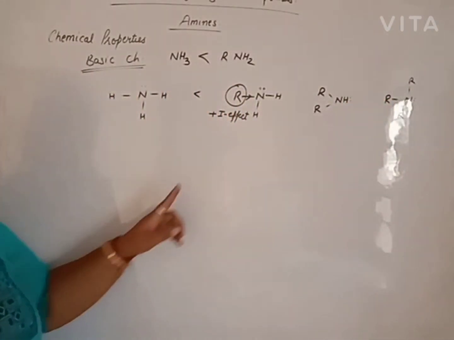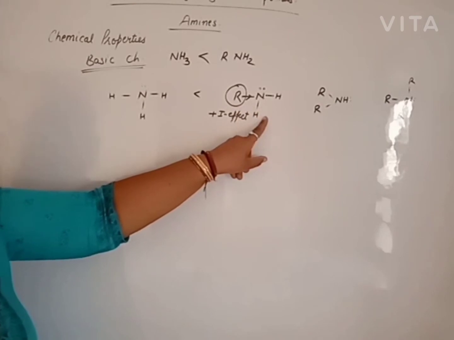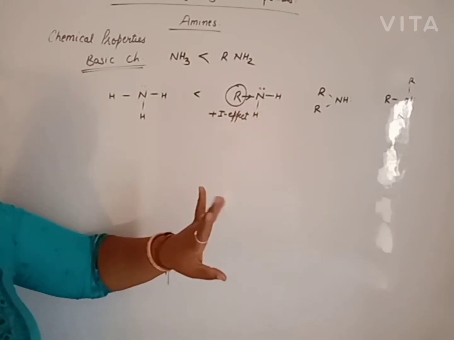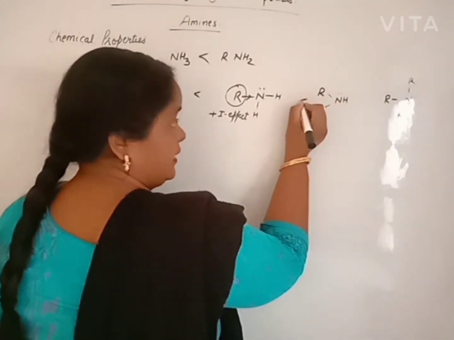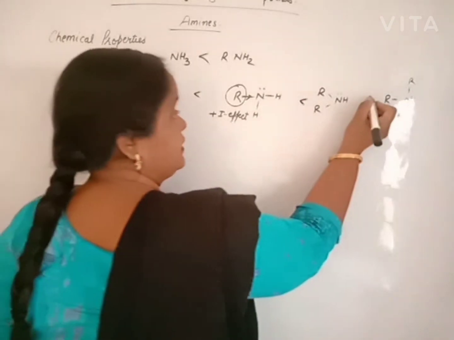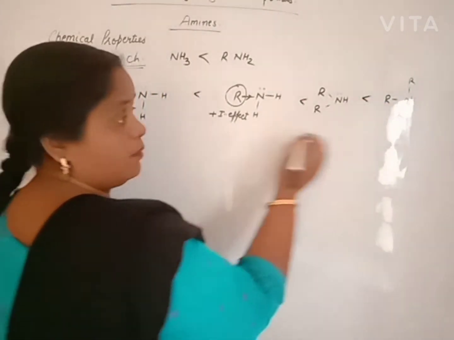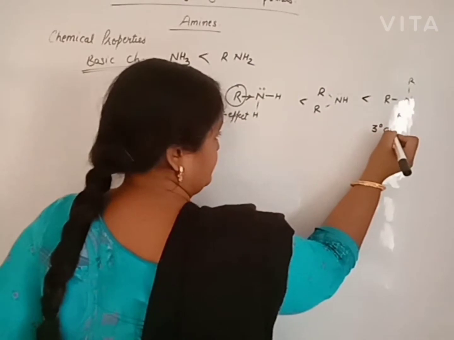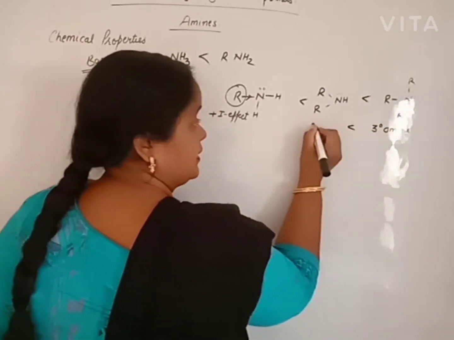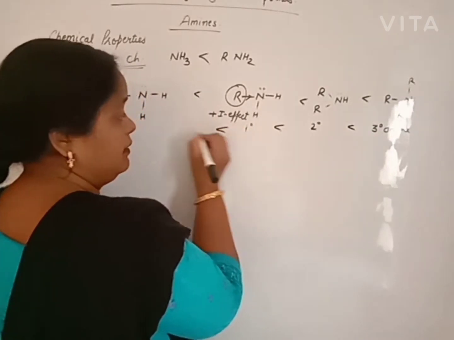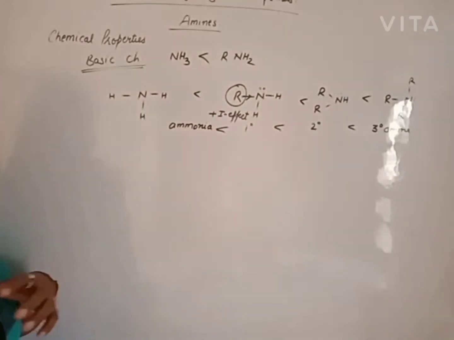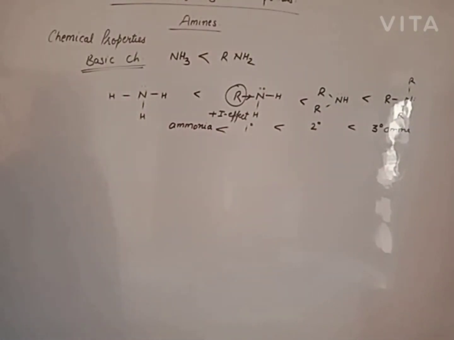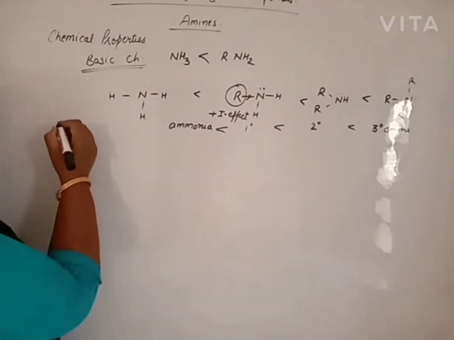Out of these, which one is more basic? Due to the presence of alkyl groups, amines are more basic. As the number of alkyl groups increases, the electron density on nitrogen increases. So we can say secondary amine is more basic than primary amine, and tertiary amine is more basic than secondary amine. Tertiary amine is more basic than secondary amine, then primary amine, then ammonia. Clear? This is about aliphatic amines on the basis of the plus I effect.